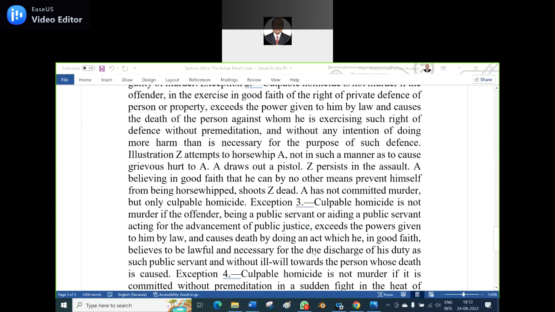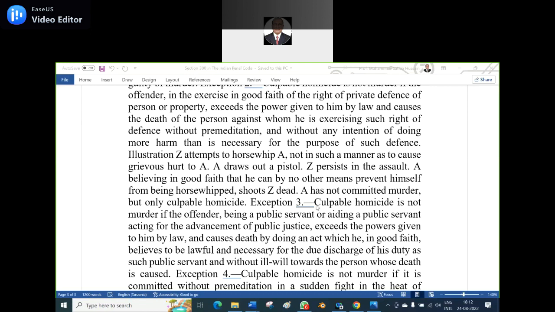Okay, now let us go to the section 3. Culpable homicide is not murder if the offender, being a public servant or aiding a public servant acting for the advancement of public justice, exceeds the power given to him by law and causes death by doing an act which he in good faith believes to be lawful and necessary for the due discharge of his duty as such public servant, and without ill will towards the person whose death is caused.